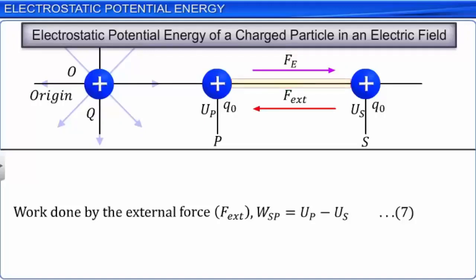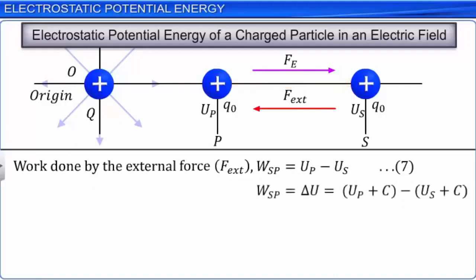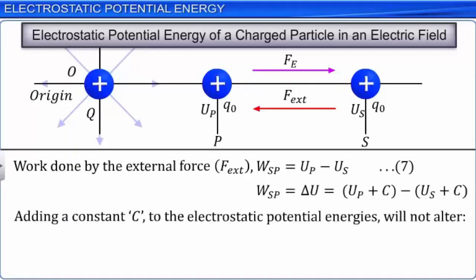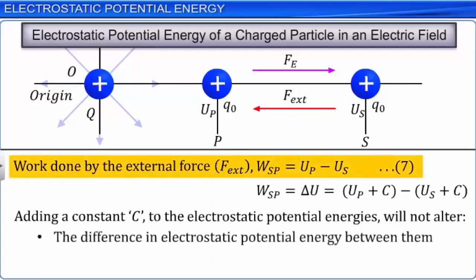Adding a constant C to the electrostatic potential energy at points S and P will not alter the values of the difference in electrostatic potential energy between the charges and the work done WSP.